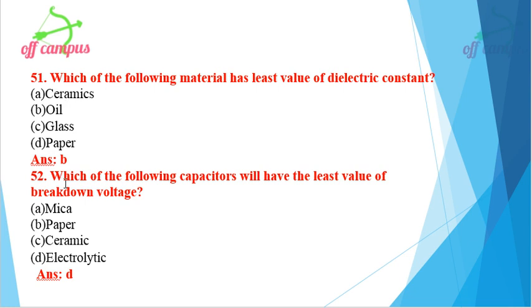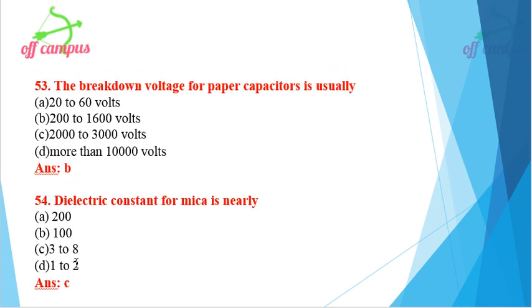Then next question, which of the following capacitor will have the least value of breakdown voltage? In our previous question, what was asked? The least value of dielectric constant. In this question, the least value of breakdown voltage is option D, electrolytic. Then next one, the breakdown voltage for paper capacitor is usually, four different options are given. Usually it is option B, 200 to 1600 volts.